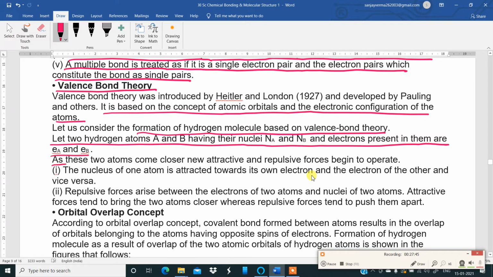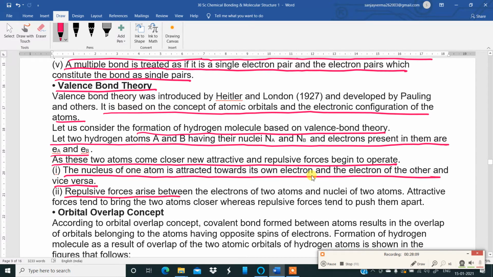Let two hydrogen atoms A and B have the nuclei Na and Nb, and the electrons present in them are Ea and Eb. As these two atoms come closer, new attractive and repulsive forces begin to operate. The nucleus of one atom is attracted towards its own electron and the electron of the other, and vice versa. Okay. Therefore, repulsive forces arise between the electrons of the two atoms and the nuclei of the two atoms. Attractive forces tend to bring the two atoms closer, whereas repulsive forces tend to push them away from each other.